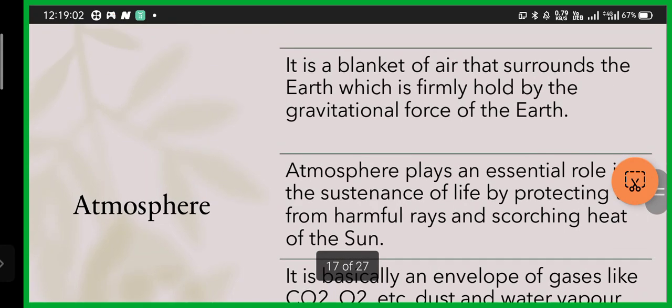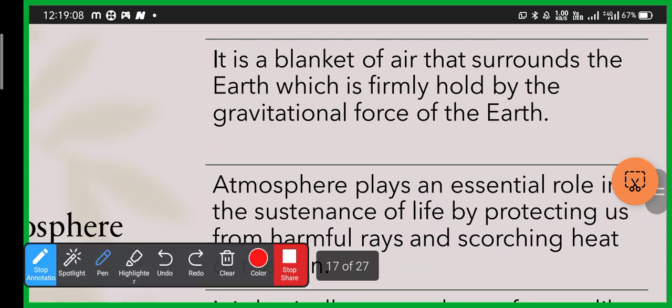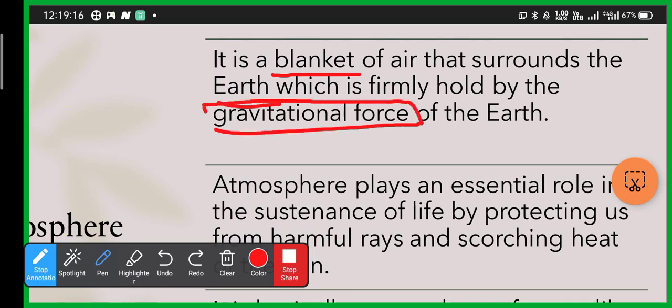Now let's go to the atmosphere. What is atmosphere? The atmosphere is a blanket of air that surrounds the earth, which is firmly held by the gravitational force of the earth. We have learned that the atmosphere is a blanket of air that surrounds the earth, and now the extra point is that it is firmly held by the gravitational force. If there is no gravitational force of the earth, then the atmosphere will not exist, right?